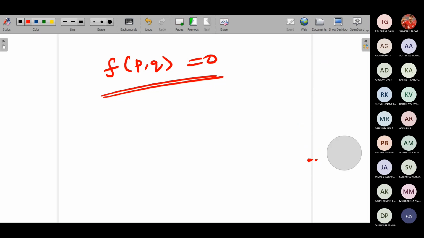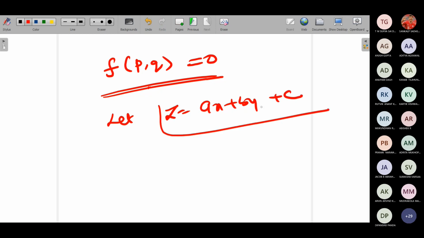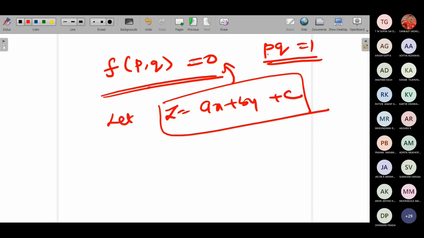When we talk about this f of p comma q equal to 0, generally we assume the solution of this equation to be z equals ax plus by plus c. Let the solution of this equation be this. The first equation yesterday we did was pq equal to 1. This was the first equation yesterday we did. So this is of the type f of p comma q equal to 0.